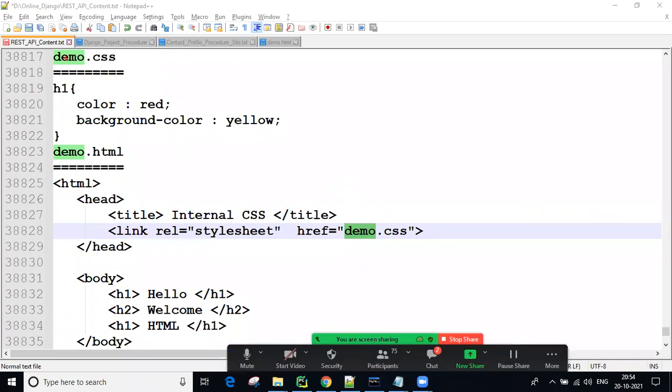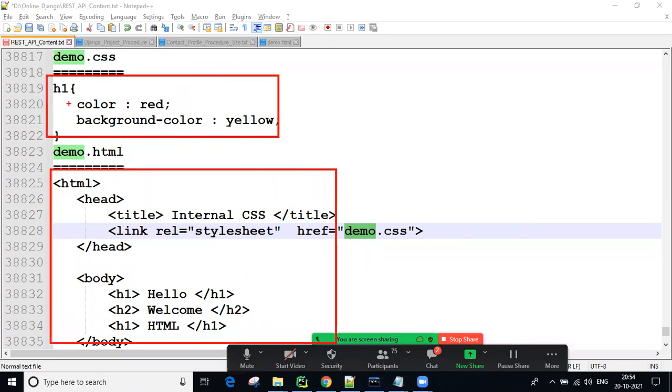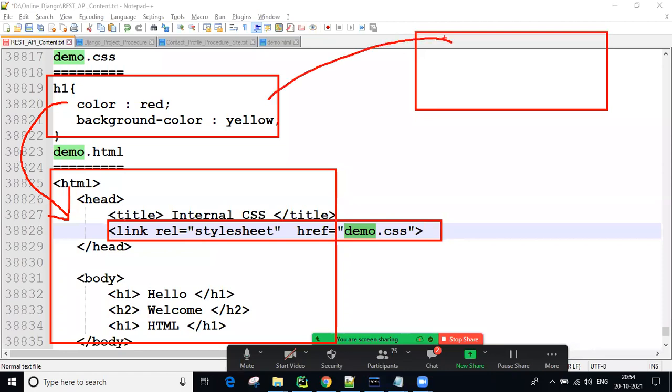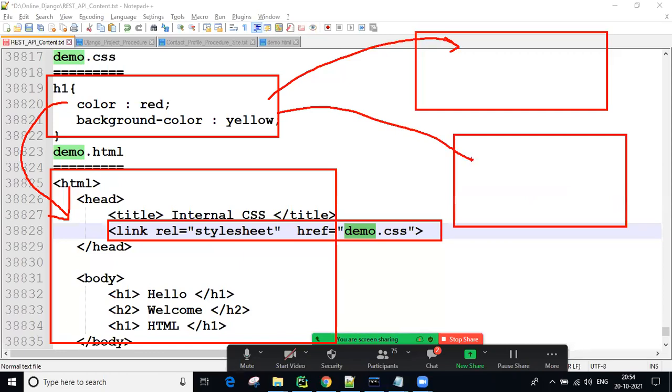So now I created external CSS here, guys, and I'm applying it to this demo HTML, no problem. Like, if one more HTML is there, then to that also this line, guys, we can use here also. Same styles. Because of this line we can use it in n number of HTMLs.